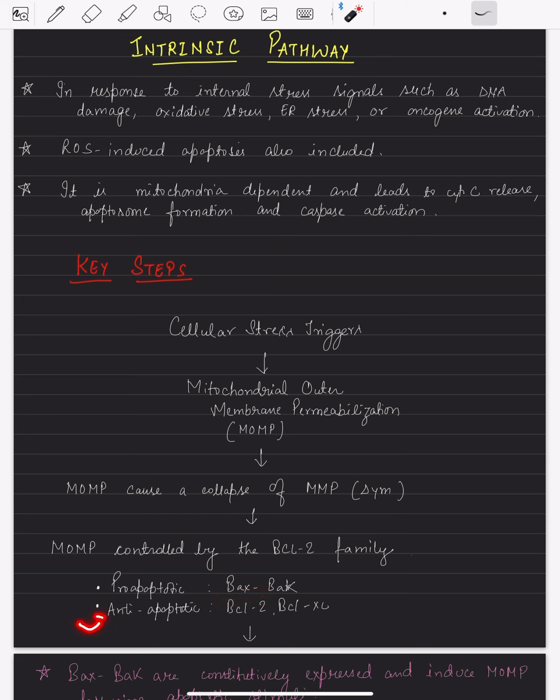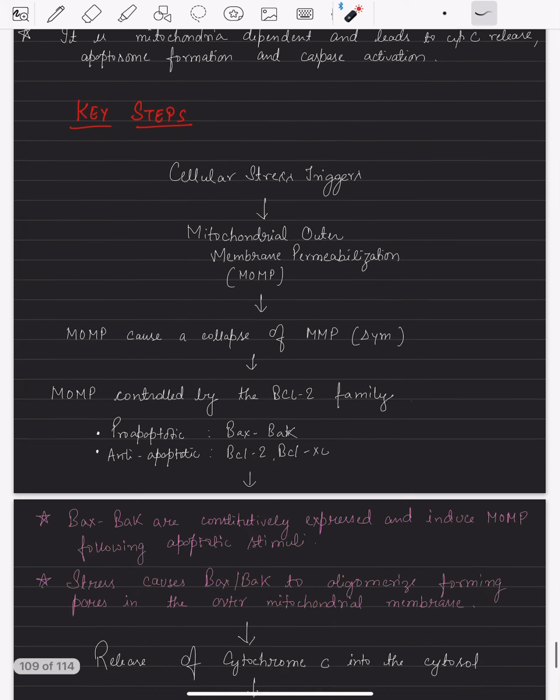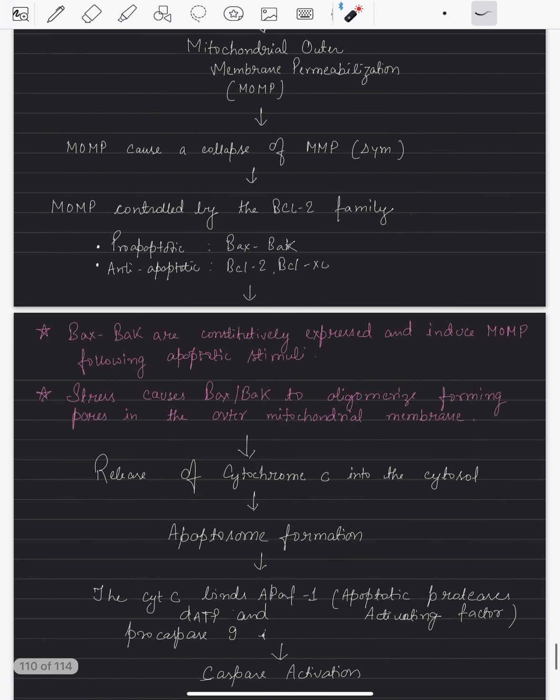Then the anti-apoptotic, which will inhibit the apoptosis process, that is BCL2 and BCL-XL. These BAX and BAK are not constitutively expressed, and they further induce the mitochondrial outer membrane permeabilization, and further it will lead to the apoptotic stimuli, and the initiator caspase and executor caspase will be activated, and the apoptosis will take place, that is the cell death will take place.